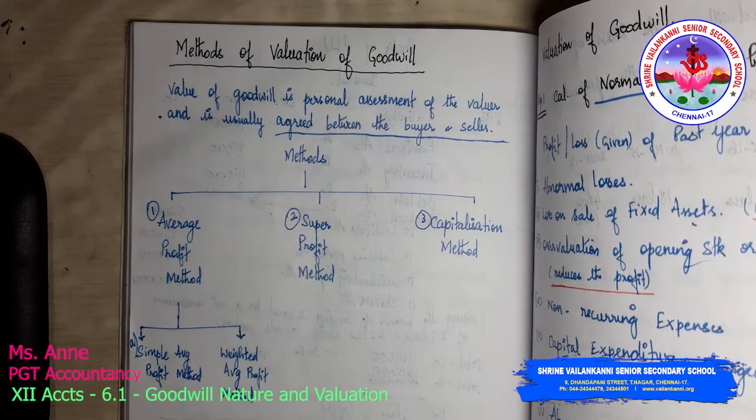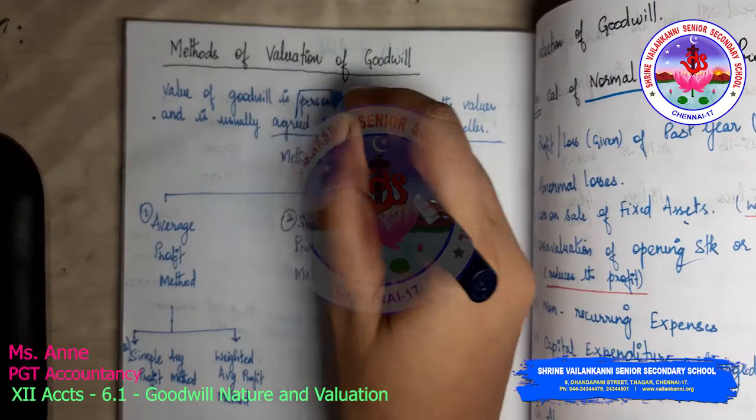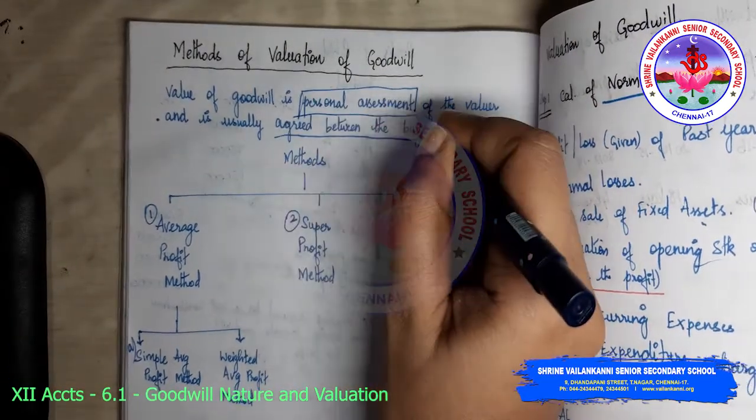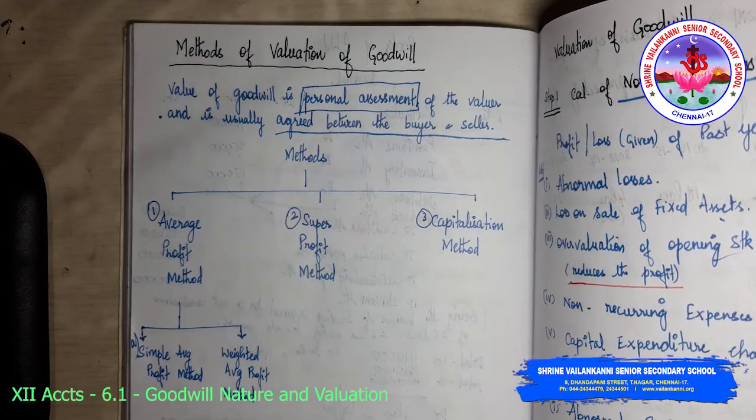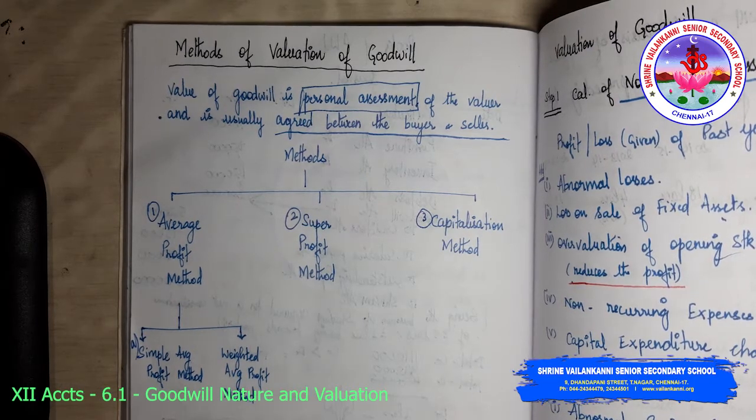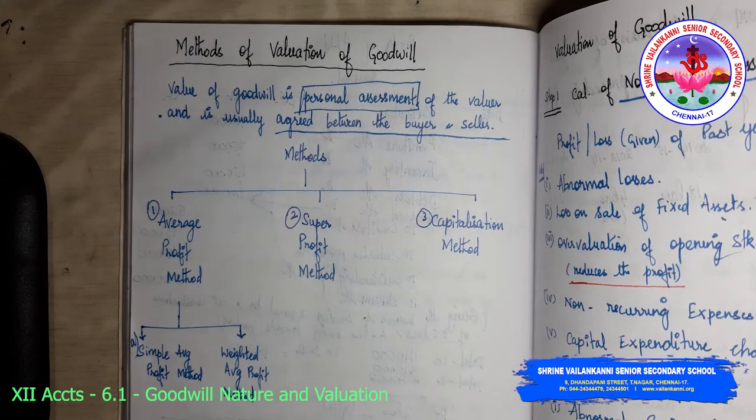In this session we are going to discuss the methods of valuation of goodwill. You know how goodwill is valued? It is a personal assessment of the valuer, and it's usually agreed between the buyer and the seller. The various methods of valuing goodwill are average profit method, super profit method and capitalization method.